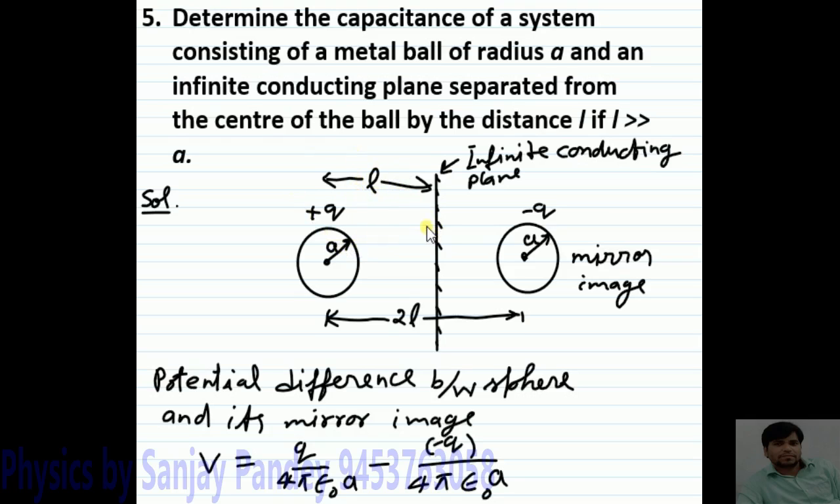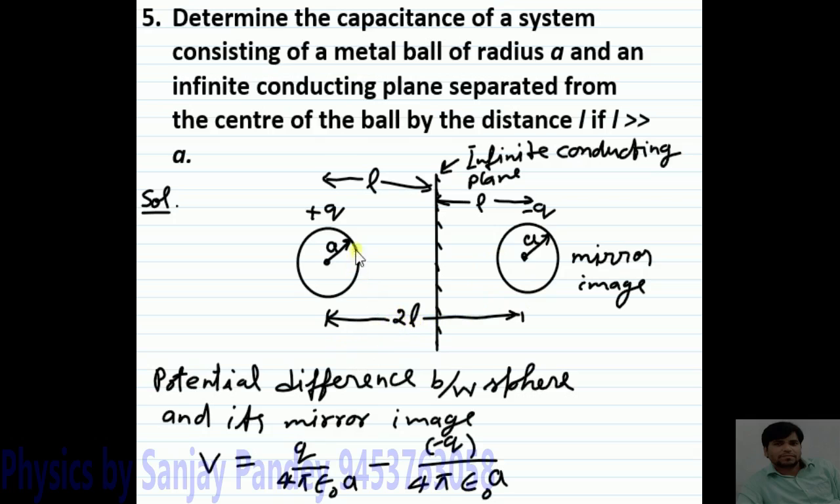In this method, we can replace the conducting plane sheet by taking an oppositely charged sphere as a mirror image formed on the other side of the conducting plane. Suppose this is the mirror image of this charged sphere and this is the position of the mirror. So the distance of the mirror image from this mirror will be L, and so the separation between the ball and its mirror image will be equal to 2L.